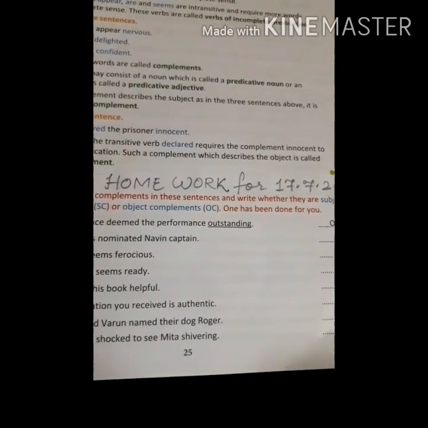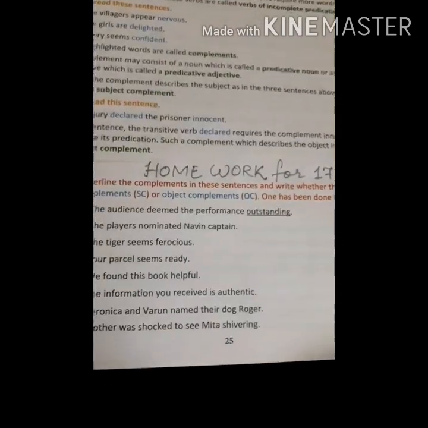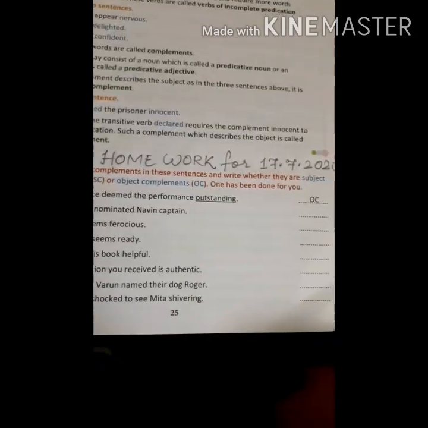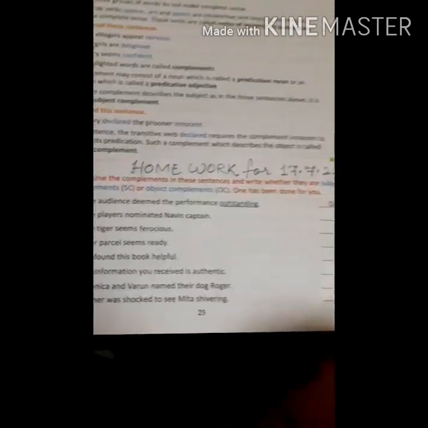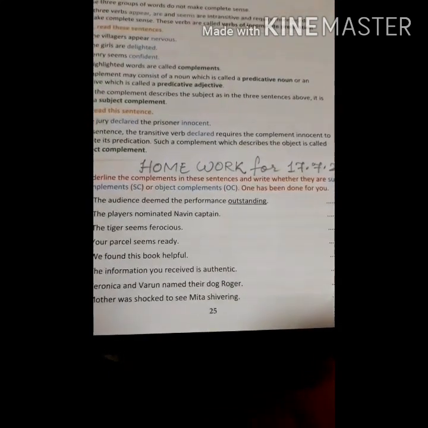For subject complement you have to write SC, and for object complement you have to write OC. In your grammar copy, you will write all the sentences and then underline the complement first, and then beside that you will write SC or OC.